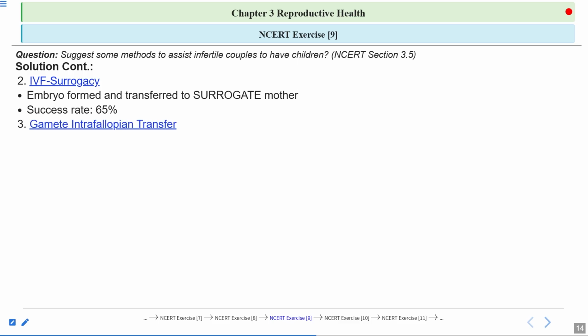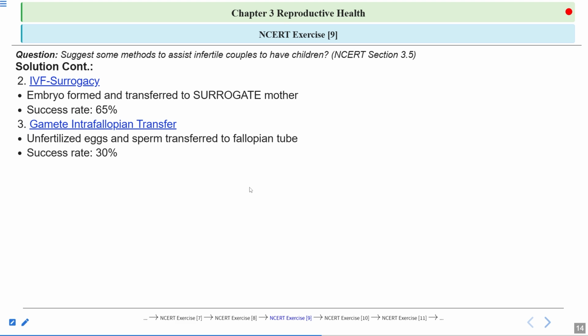Now, next one, gamete intrafallopian transfer. Here, the gametes are transferred into the fallopian tube. The unfertilized egg from the female and the sperm from the male can be transferred into the fallopian tube of another female.